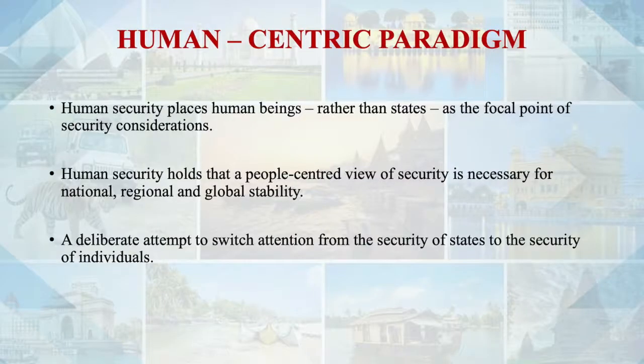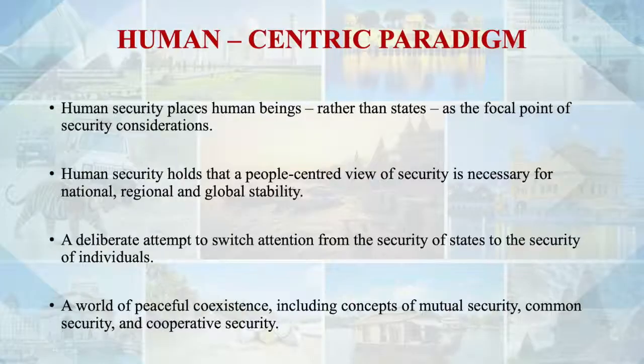Any deliberate attempt to switch attention from security of the states to security of the individuals. And the fourth is a world of peaceful coexistence, including the concepts of mutual security, common security and cooperative security, which should also be thought upon.